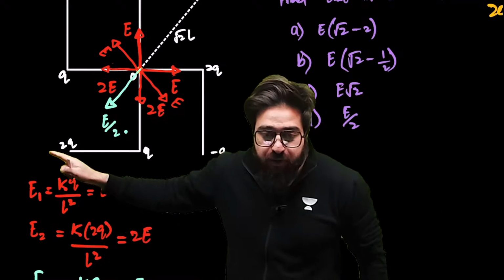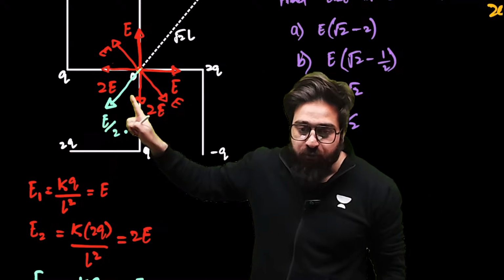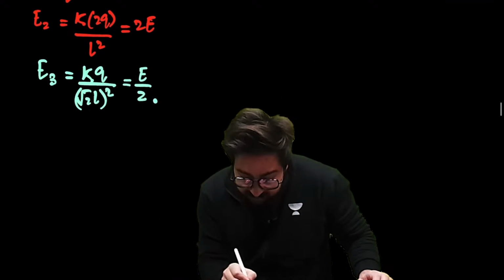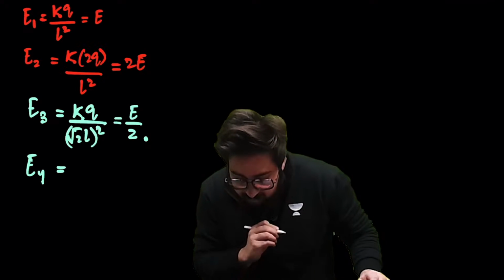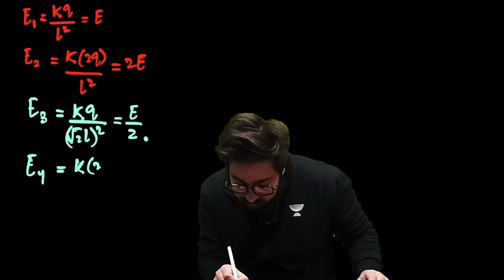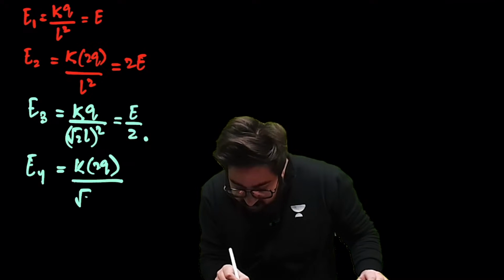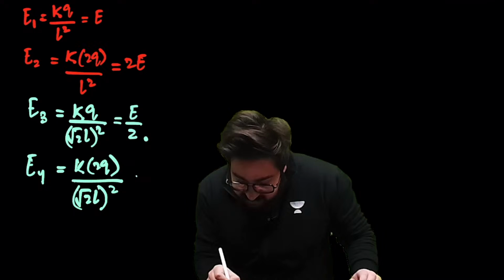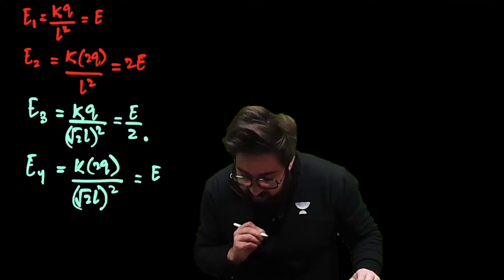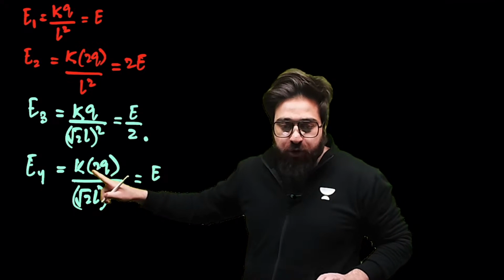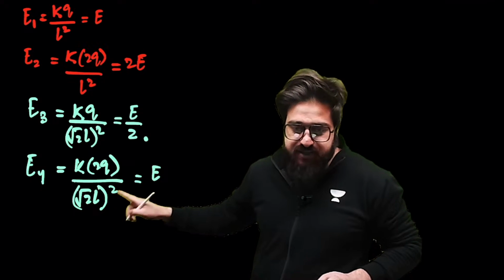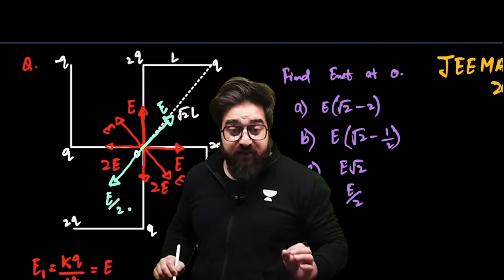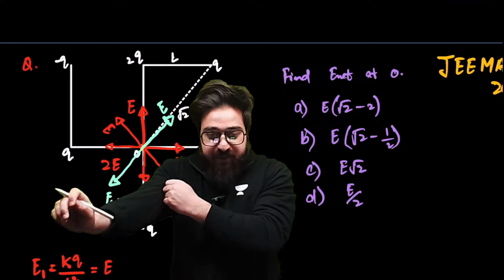Yes. Now, because of this charge, because of this 2Q, what will be the electric field at the center? That will be something like this. Let's find how much it is. Sir, it will be E4. So that will be K 2Q divided by root 2L, whole square. And this will be simply E. Because 2 in the numerator and 2 in the denominator will get cancelled, it will be KQ by L square. That will be E only. So this electric field will be E. This is one of the best questions in this particular session.